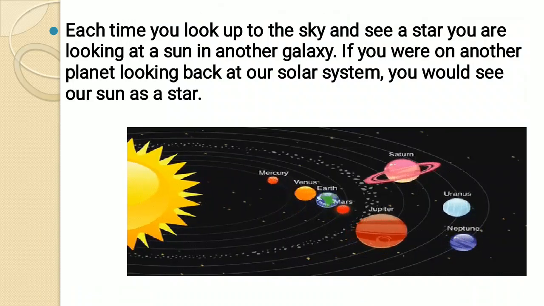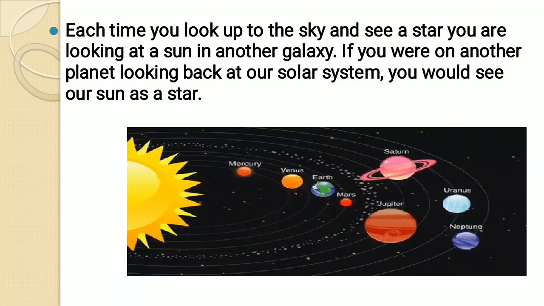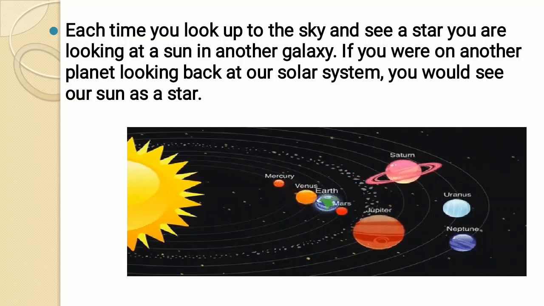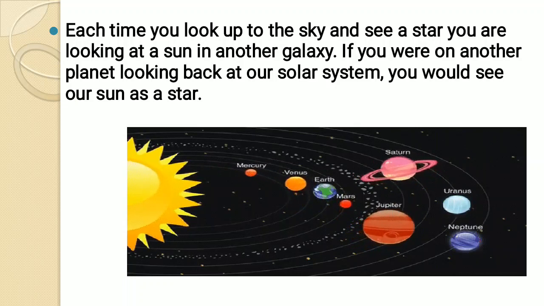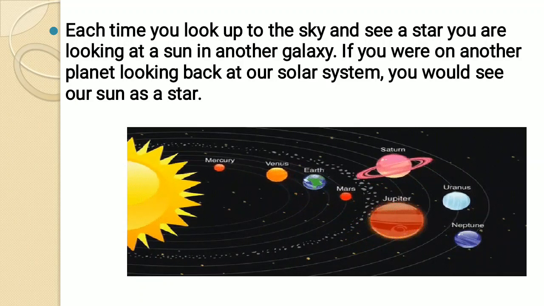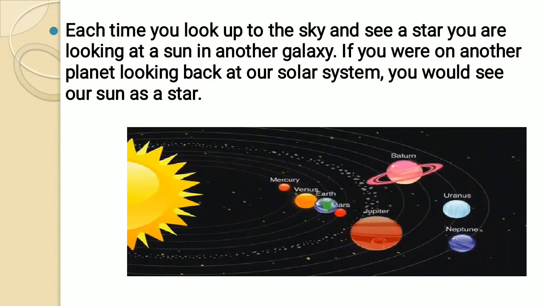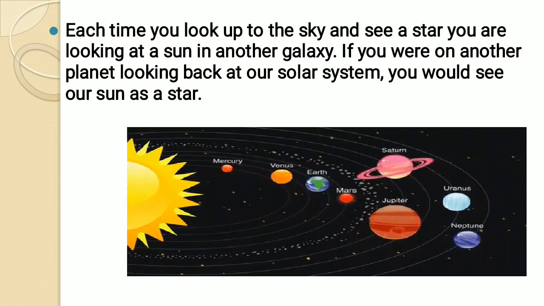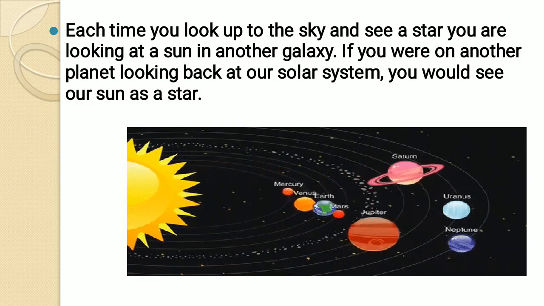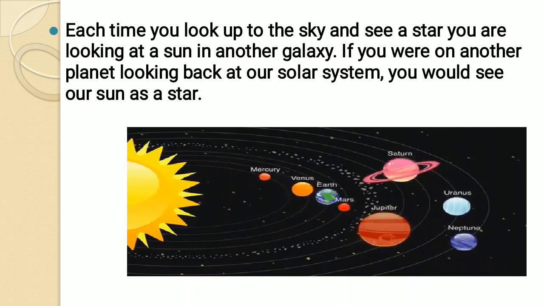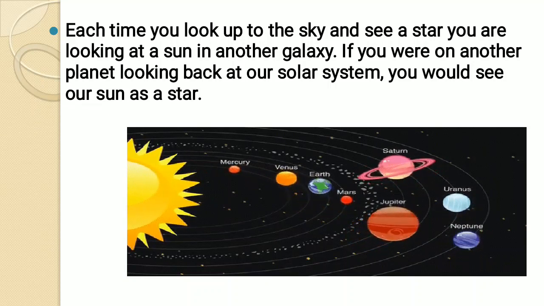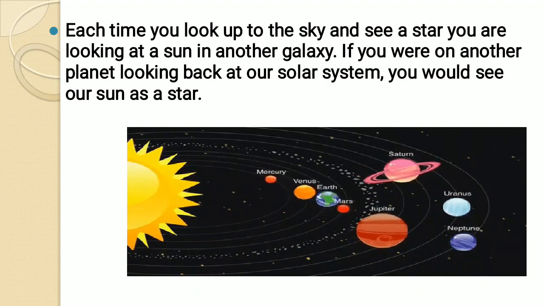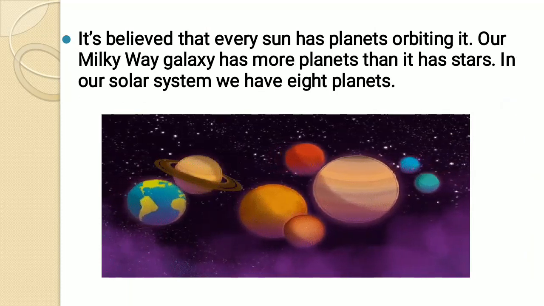Each time you look up at the sky and see the solar star, you are looking at the Sun and another galaxy. If you were on another planet looking back at our solar system, you would see our Sun as a star. Here we can see the various types of planets and the Sun also. The Sun is also a big star. Okay children, now going to the next slide.